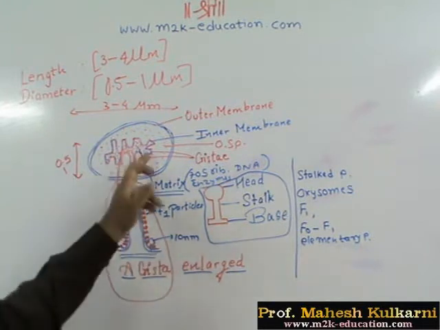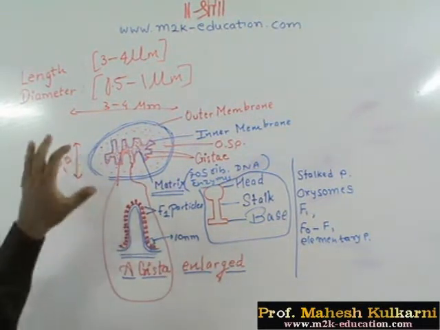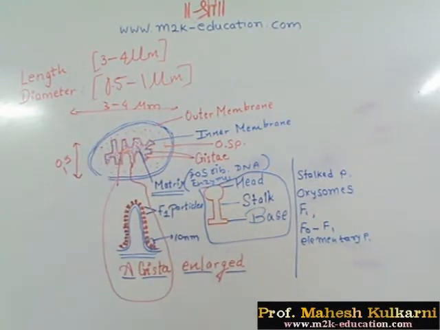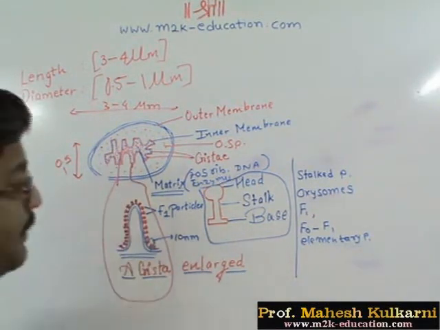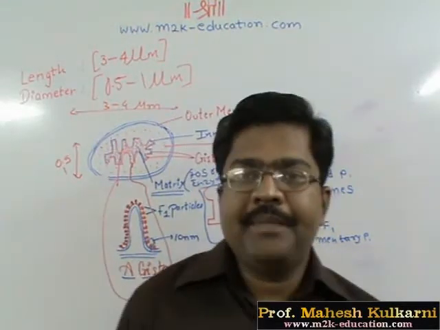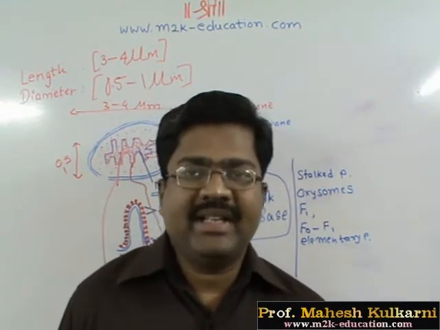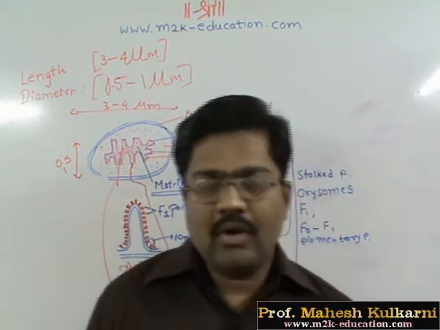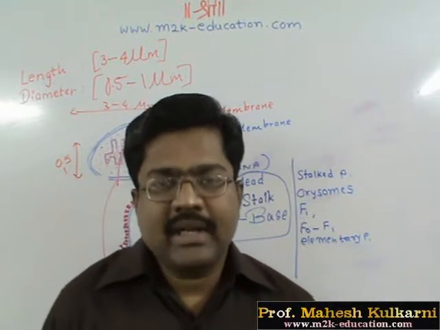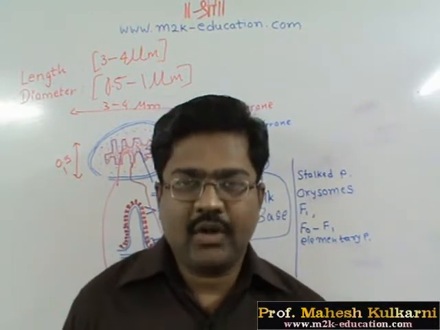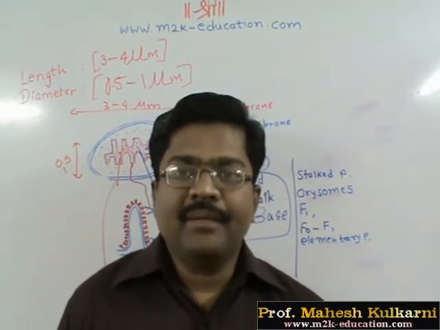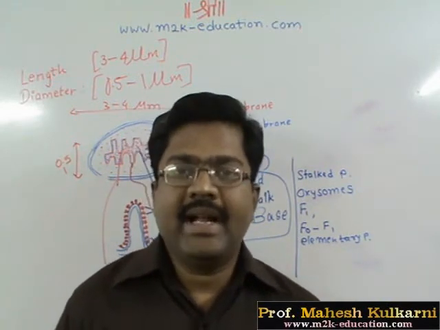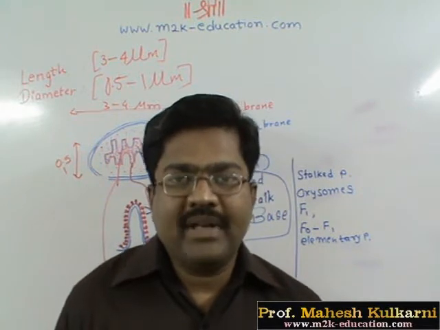Now, we have discussed the structure, this is the ultrastructure or electron microscopic structure. Now you are aware of the parts of mitochondria. Next we have to discuss the significance of mitochondria. Mitochondria is the powerhouse of the cell. Oxidation of glucose, that is the respiration process, internal or cellular level respiration, is mostly carried out in mitochondria, and so we call it the powerhouse of the cell.